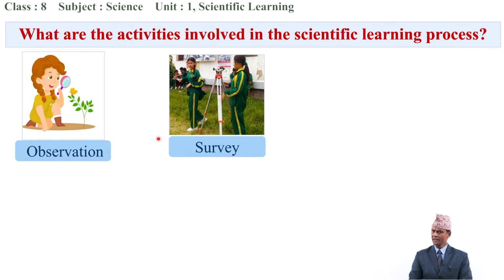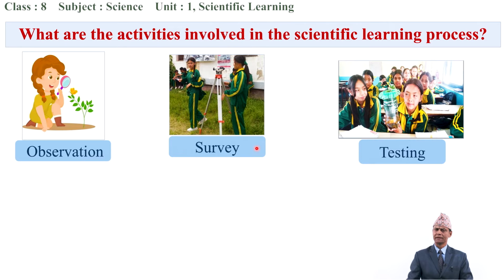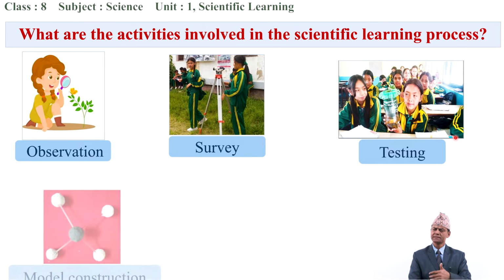After observation, another scientific learning process is, what do you see here? Yes, students are engaged in survey activities. I think they are engineering students, isn't it? They are doing a field survey. So that is also another activity. Look here. What are they doing? They are testing something. They are testing in a model which they have prepared. We can test any item, any fact scientifically.